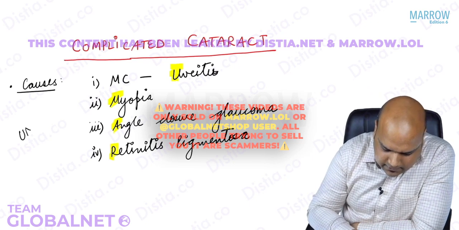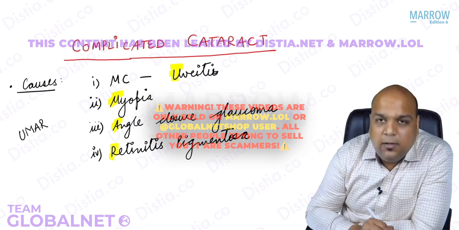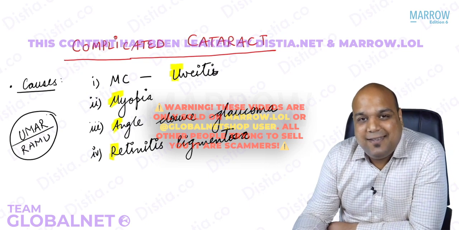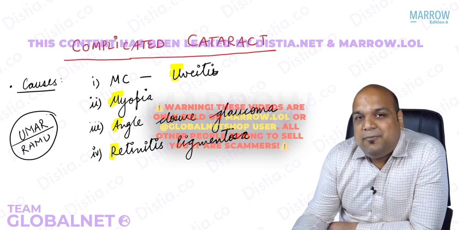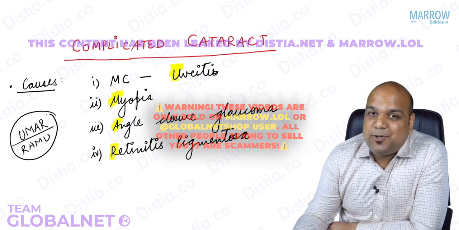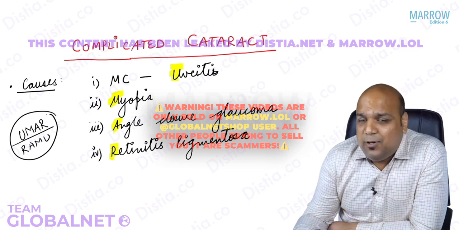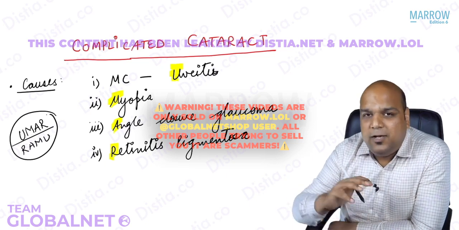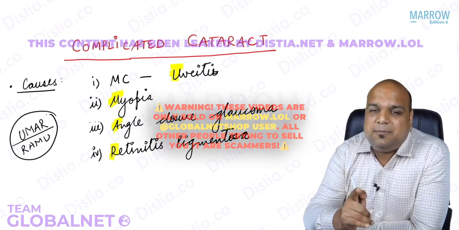So I remember it by a name called Umar, or I can flip it and remember it by the name Ramu. Both ways, guys, Umar or Ramu. I prefer Umar because you remember U for uveitis, the most common cause first. So even though I have just written 4 causes, this does not mean that there are only 4 causes. That is the point I am trying to explain to you.